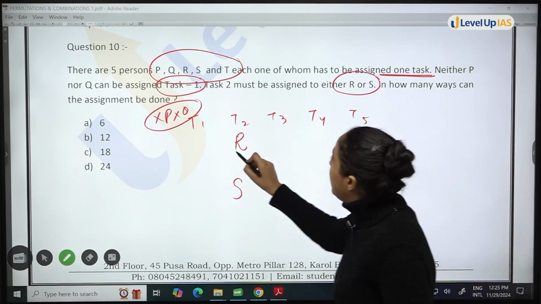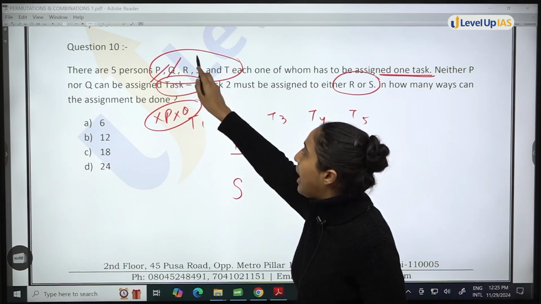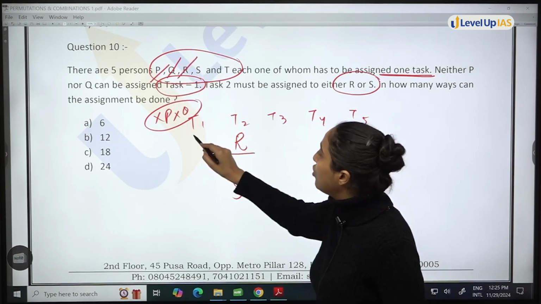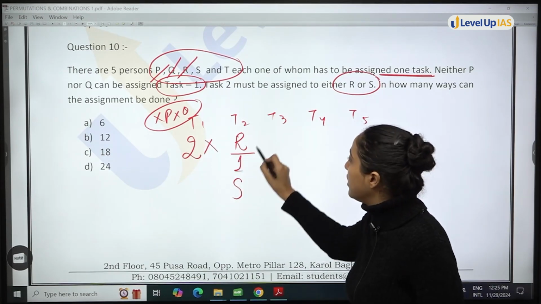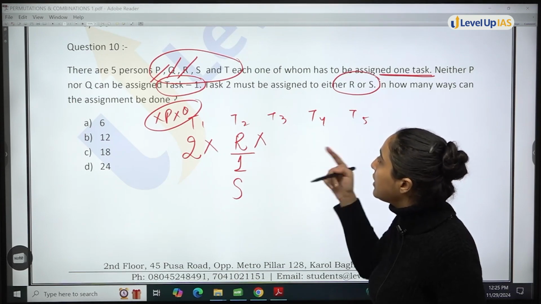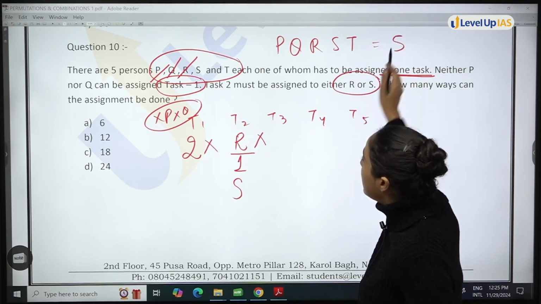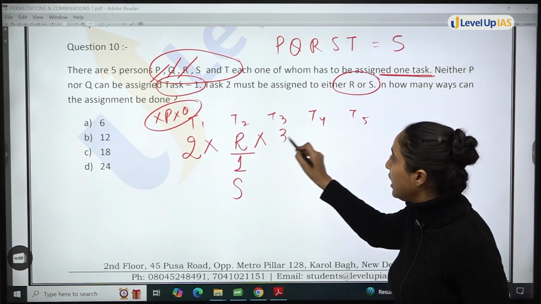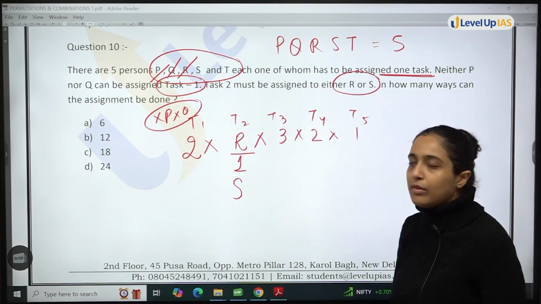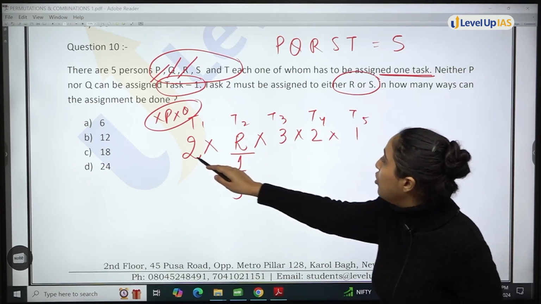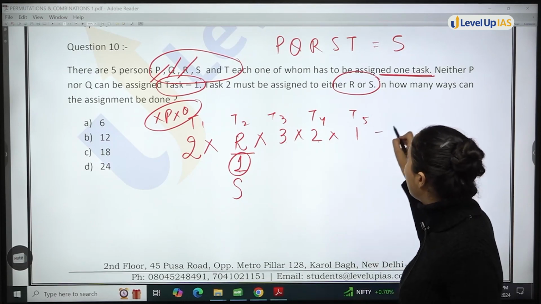So again, यहाँ पर T1 को fill करने के कितने ways है? P and Q not possible. R not possible because already given. So in 2 ways you can fill this. Multiply T2 को तो सिर्फ R fill कर रहा है, so in 1 way. Multiply T3. In how many ways can T3 be filled? P, Q, R, S, T, total 5 है. 2 are gone. How many are left? 3. Multiply. Then how many are left? 2. Then how many are left? Only 1 is left, which will be given to 5th person. So 2 multiply 1 multiply 3 multiply 2 multiply 1, that means 12.